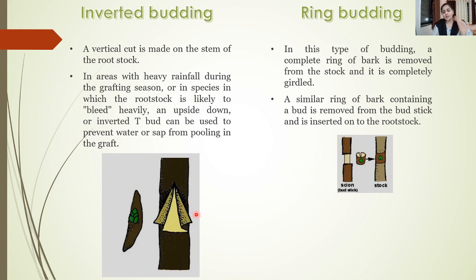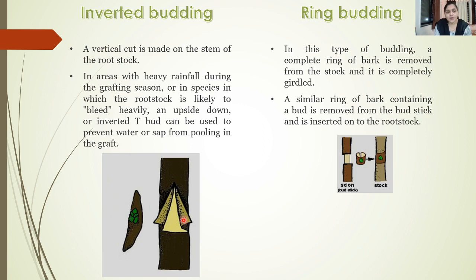Then the next method is the inverted budding method. It is exactly similar to T budding. The only difference here is that the T shape is inverted. Okay, now see, this is the T shape but it is inverted. So as the T shape is inverted, the type of budding is called inverted budding.